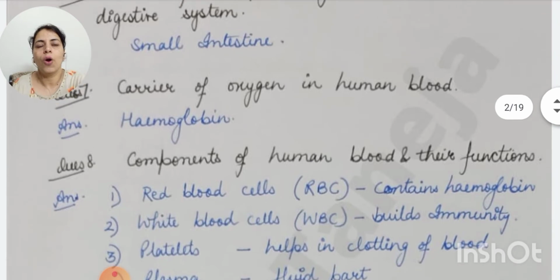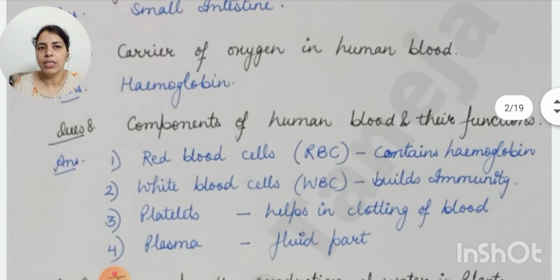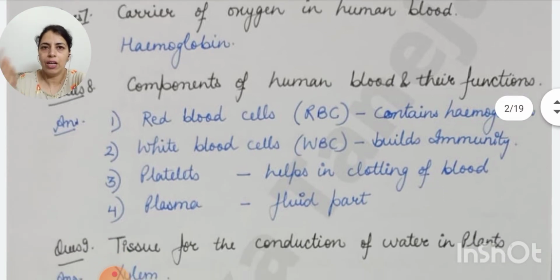Now question number 8, components of human blood and their functions. So red blood cells, RBCs, white blood cells, WBCs and platelets. Sometimes their functions are also asked. These are the solid components. Red blood cells contain hemoglobin, and hemoglobin is the carrier of oxygen. White blood cells build immunity and provide resistance to disease. Platelets help in the clotting of blood. You already are aware of the clotting of blood, because the blood doesn't flow easily and in much quantity in case of any wound. So it stops the bleeding there by forming a clot. And plasma is the fluid part in which all these 3 solid components are embedded.